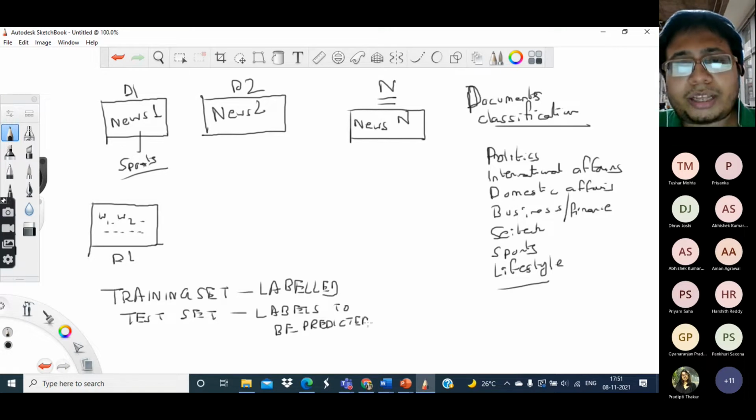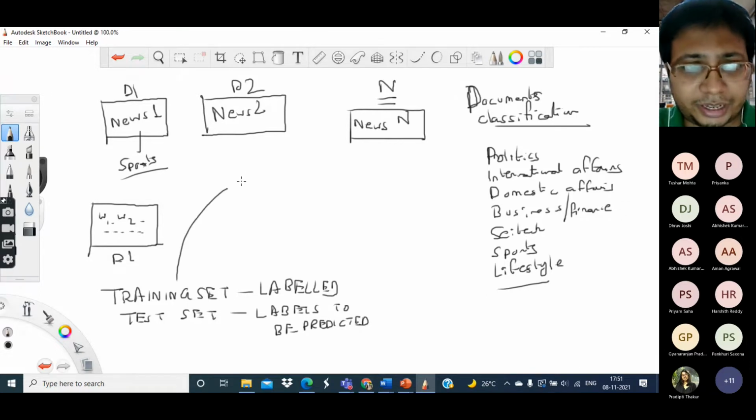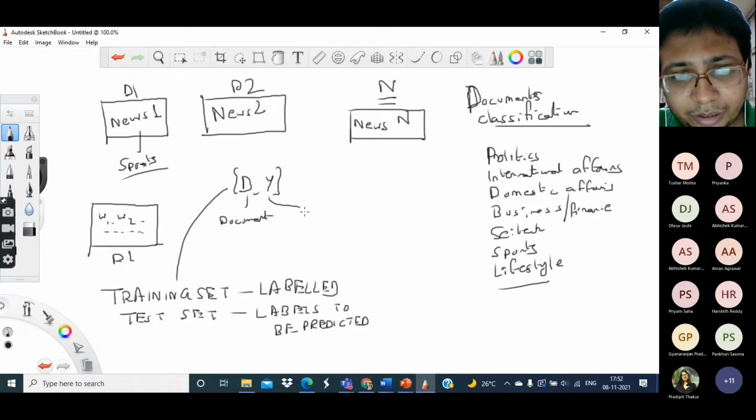So now what has happened is that I have been provided with a training set which is labeled. That is, I know the label of every document. So what does the training set contain? The training set contains a document D and its label Y, where Y is the label.